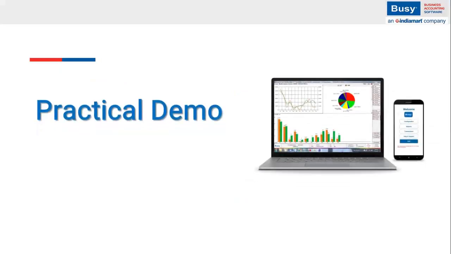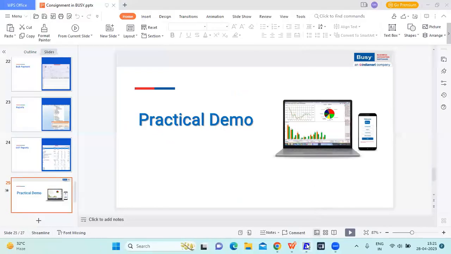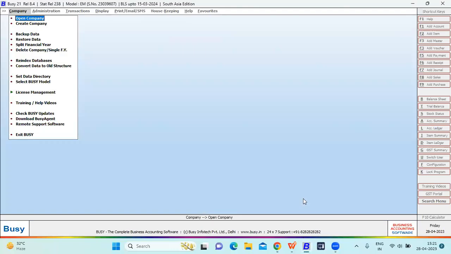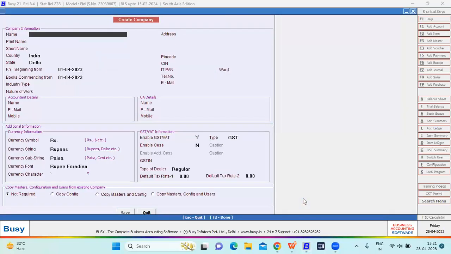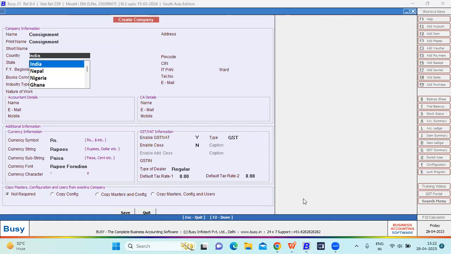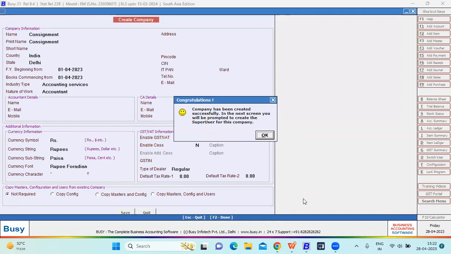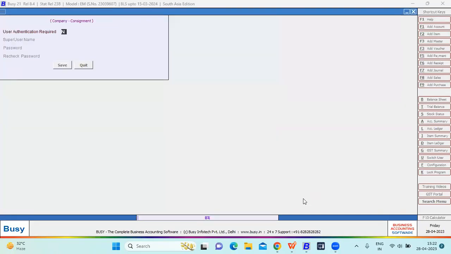Now I'll move to the practical demo in Busy. First, I will show you how to create a company. Consignment. On saving the company, it will load your company details.